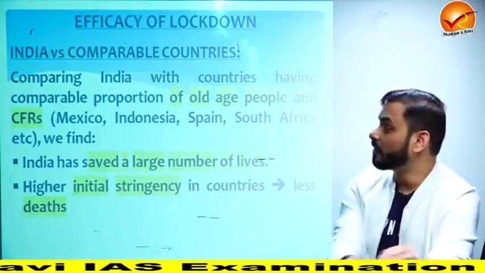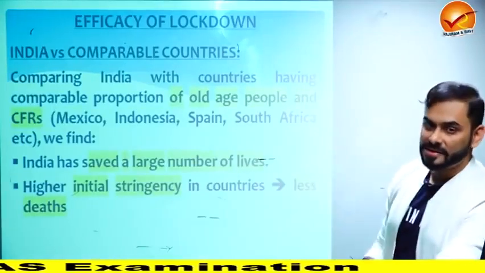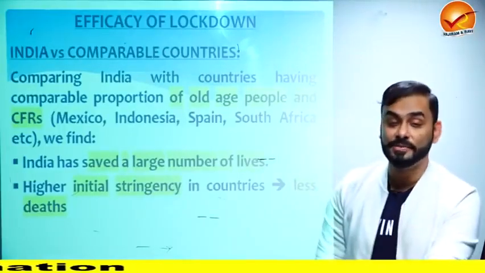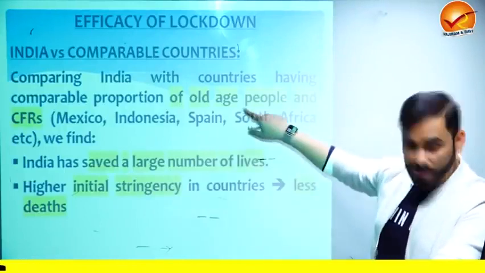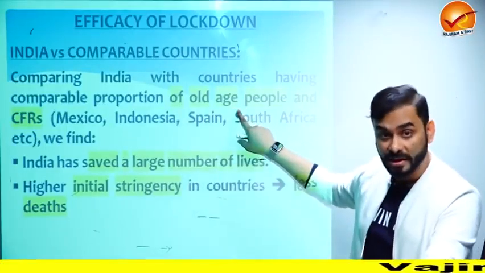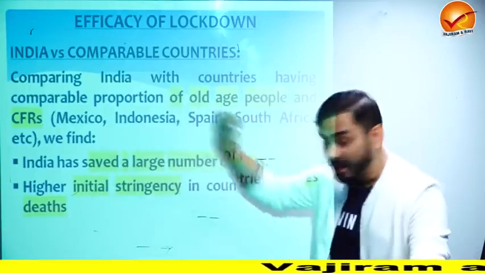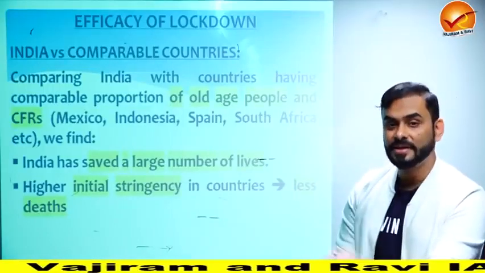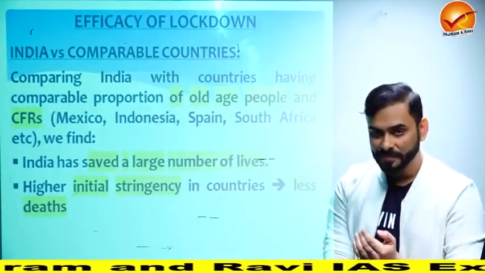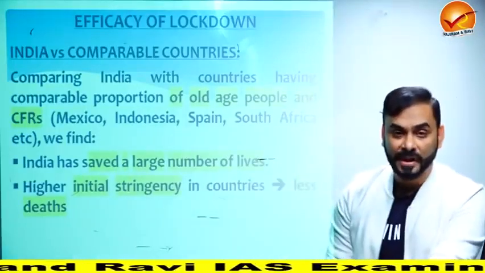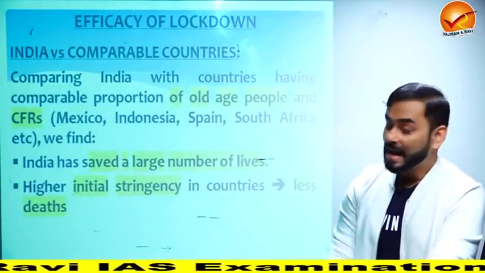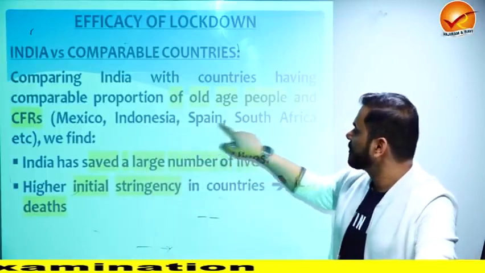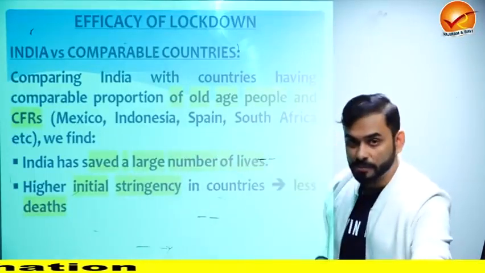Now, efficacy of lockdown. What this economic survey does is look at some countries which are similar to India in terms of population and old age population, because old age people are more vulnerable, plus case fatality rate. So the economic survey makes a list of the countries where the old age population is similar to India, plus the number of deaths amongst the infected people is similar to India. And then they analyze if those countries are doing better or India is doing better. Which are those countries? Mexico, Indonesia, Spain, South Africa, and a few more.